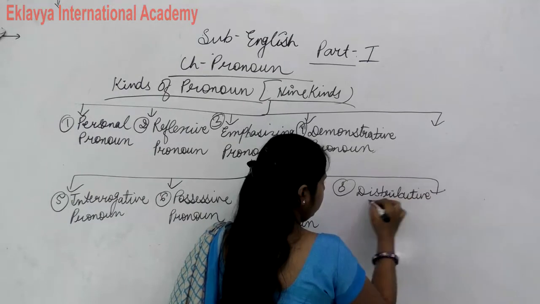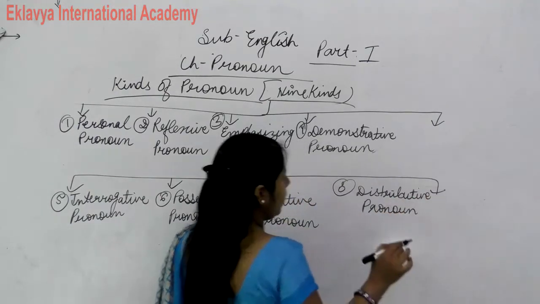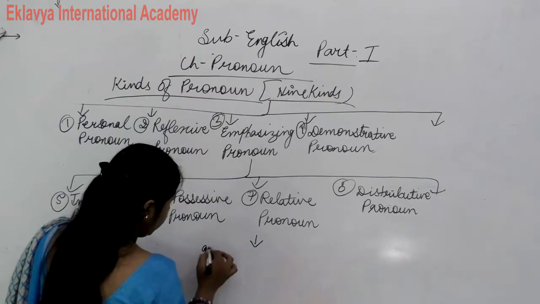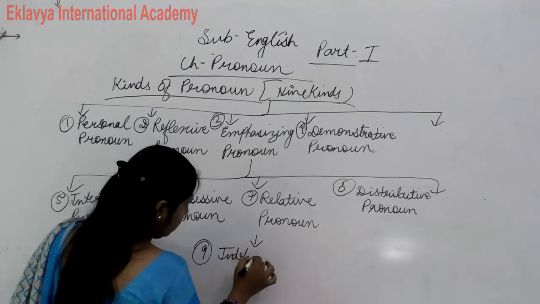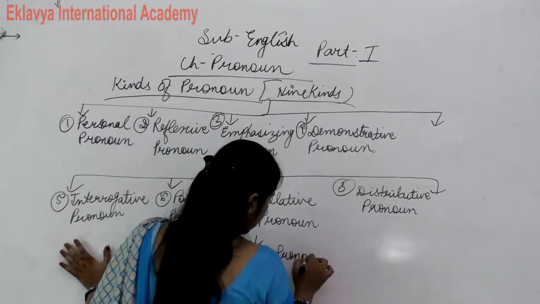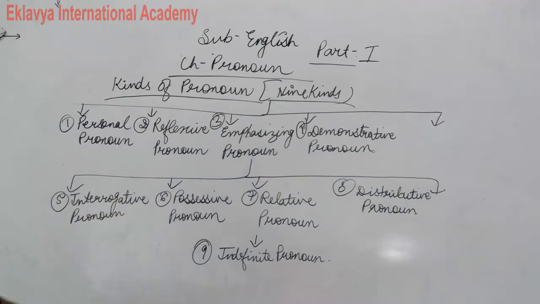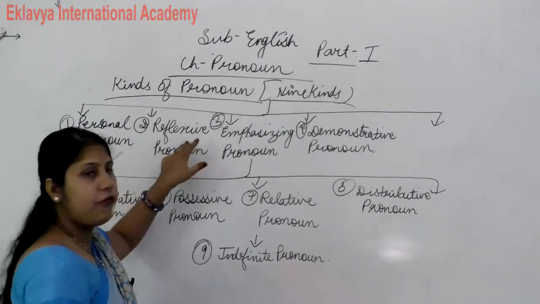And our last one, the ninth one, is indefinite pronoun. So clear? There are 9 kinds of pronoun. First is personal pronoun. Second is reflexive pronoun.